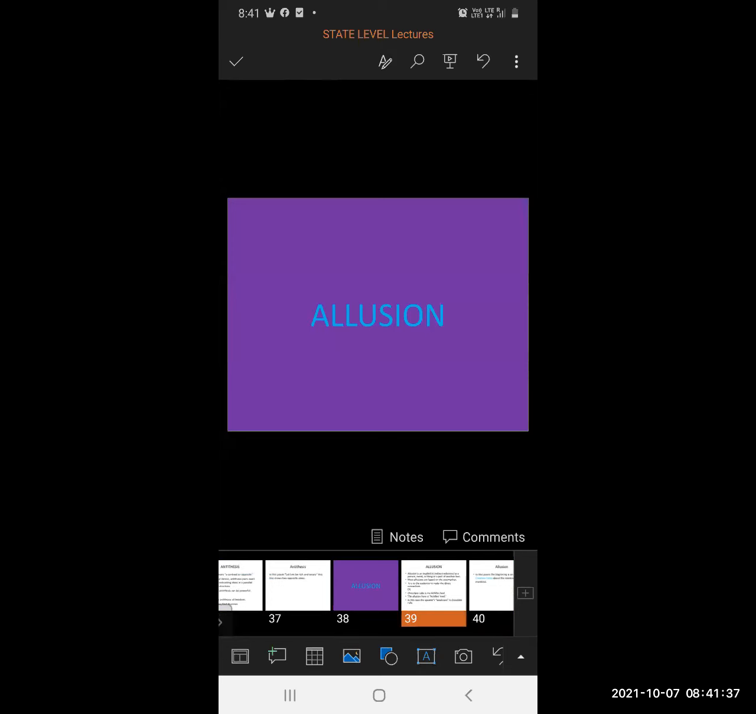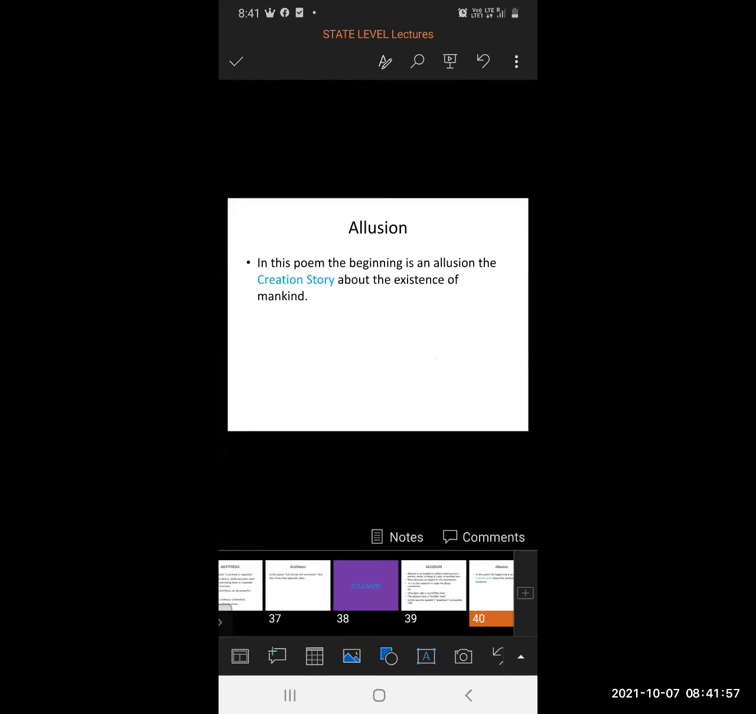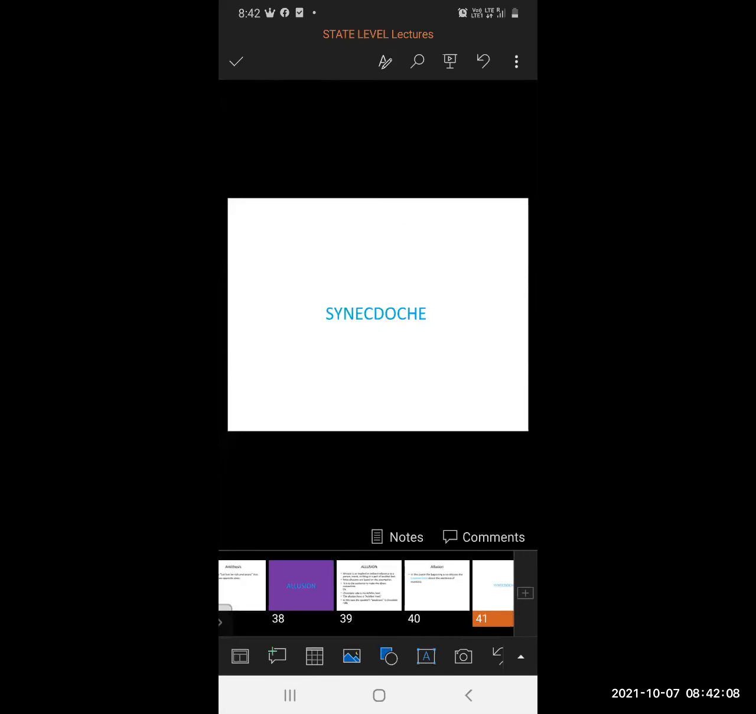Allusion. Allusion is an implied or indirect reference to a person, event, or thing, or a part of another text. Most allusions are based on the assumption that it is up to the audience to make the direct connection. We have to make the direct connection. In this poem, the beginning is an allusion to the creation story about the existence of mankind. So here allusion is used in the beginning.